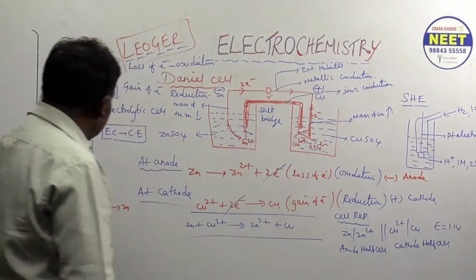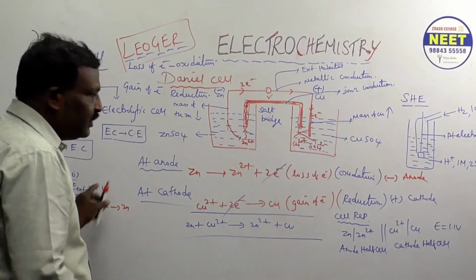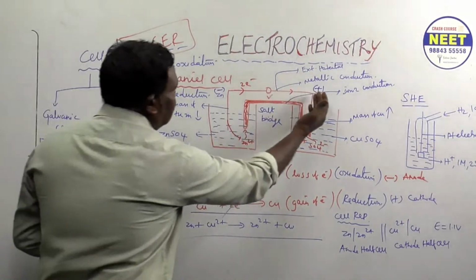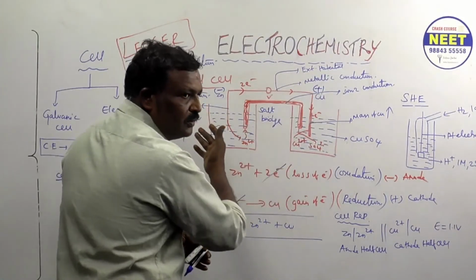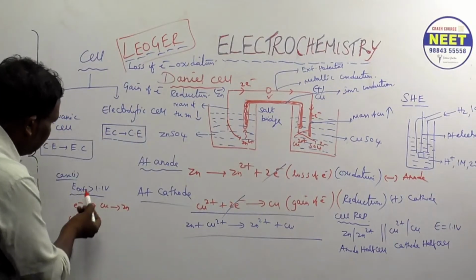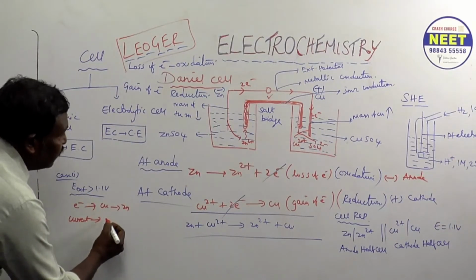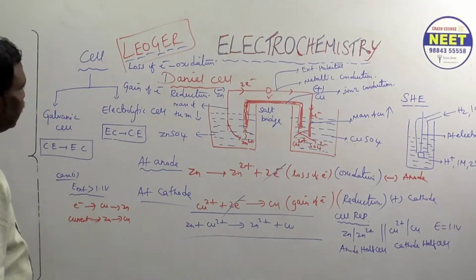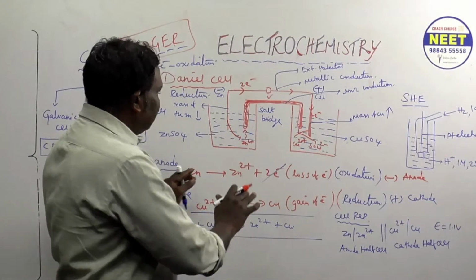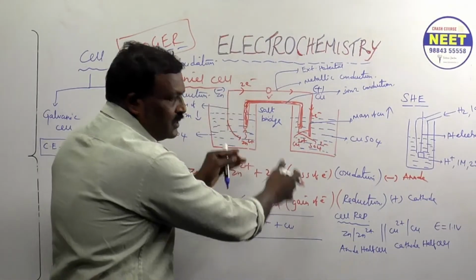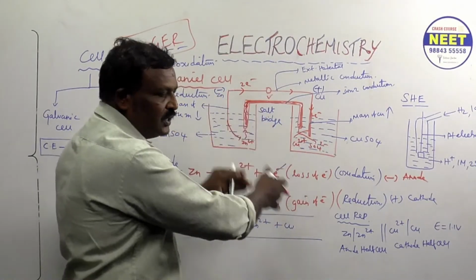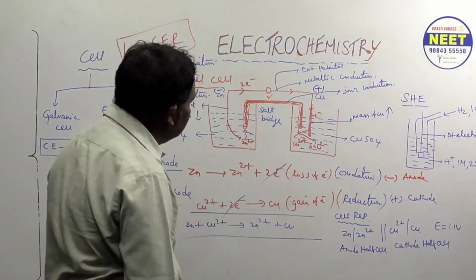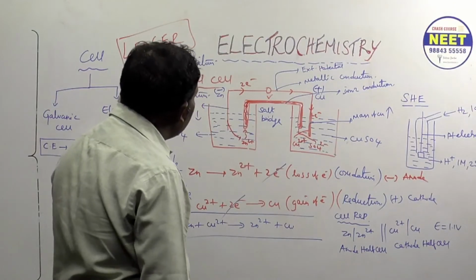But we are applying more potential from outside, so everything is reversed. Usually current travels from copper to zinc, but if you apply more potential, it goes from zinc to copper. Are you following? Understood? Then usually zinc dissolves from the zinc electrode. Correct or not? Okay.